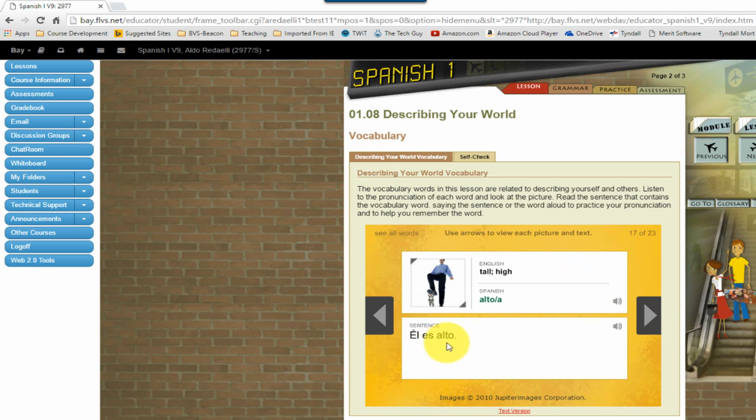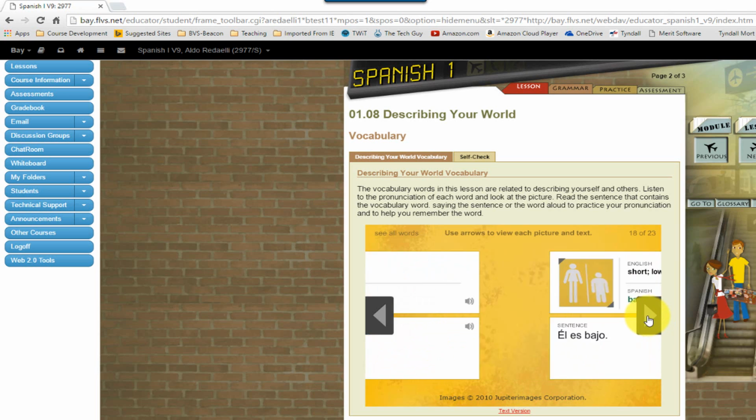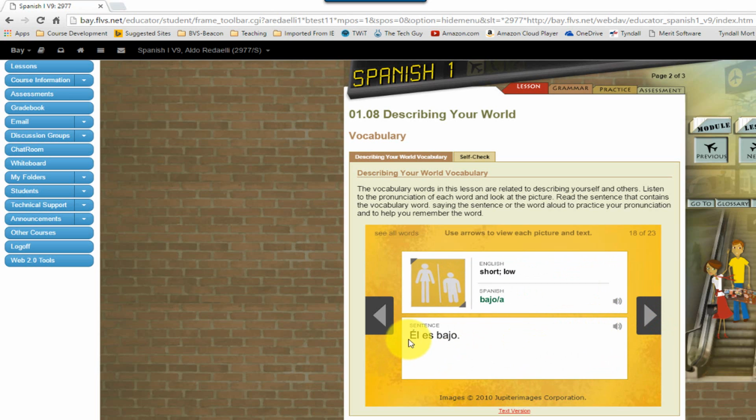Él es alto. He is tall. See, the E on the L has an accent. That's because it's he. He is short. Él es bajo. If it was ella, that's she, so it would be baja. Yo soy gorda. I am fat. That's for a girl because it's on an A, so it's a girl talking. Ella es delgada. She is skinny or thin. Tú eres flaca. You are skinny or thin.